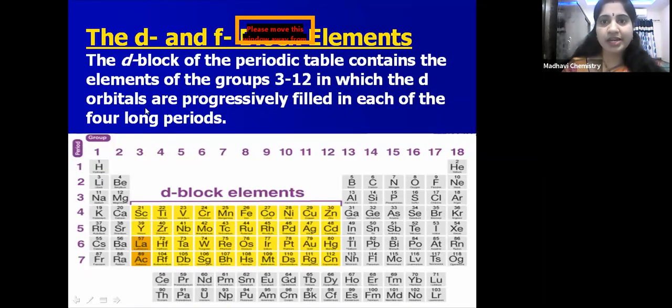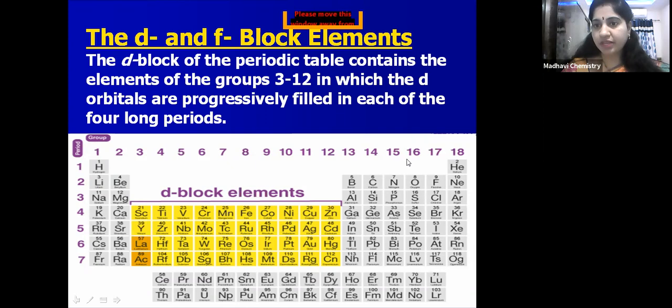So, D and F block elements. Children, you have an idea of this periodic table, the long form of the periodic table. You have already studied S block elements in first year, and P block elements for the 13 and 14 group elements also in first year. In second year you have 15, 16, 17 and 18 group elements that we finished in previous sessions. Today we are going to discuss D block elements.